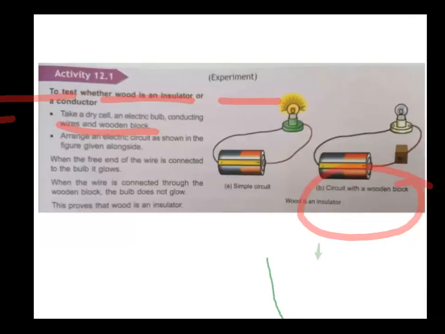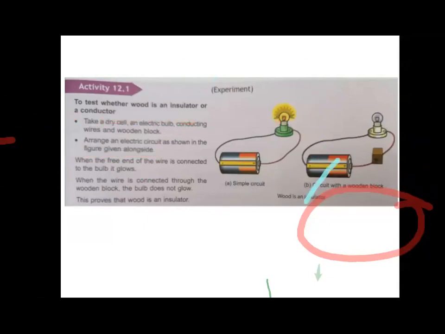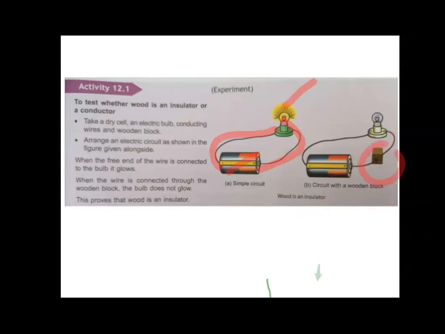Then children, we arrange the circuit as shown here. With the cell, we are connecting the bulb with the help of wires. These are my wires. When we are connecting, we see that the bulb glows, right? Now, between the wires, we are placing a wooden block. On placing the wooden block, we will see that the bulb does not glow. The bulb is not glowing.